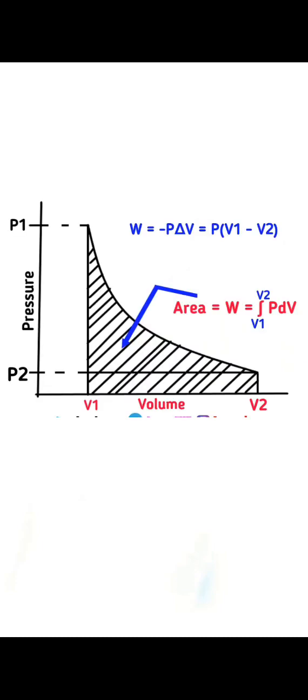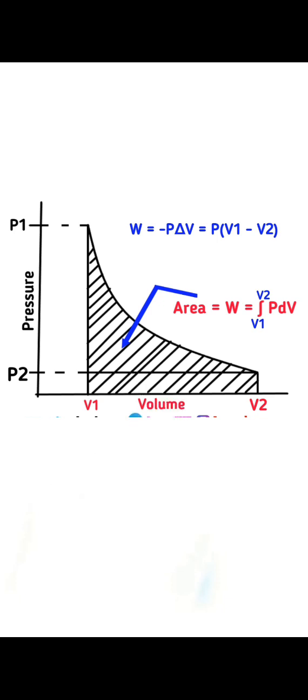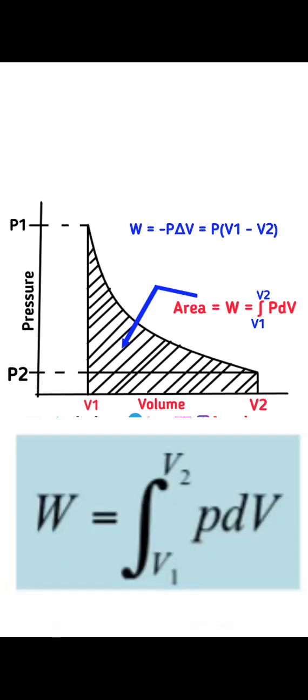What am I trying to say? In other words, in an isothermal process, if you are to plot pressure against volume on a graph, right? If you are to get the area under that graph, you would get the maximum work that can be done by that system. The maximum work done will be equal to the integral of the product of the pressure and the volume. Yeah, so that's another thing that you need to take note of.